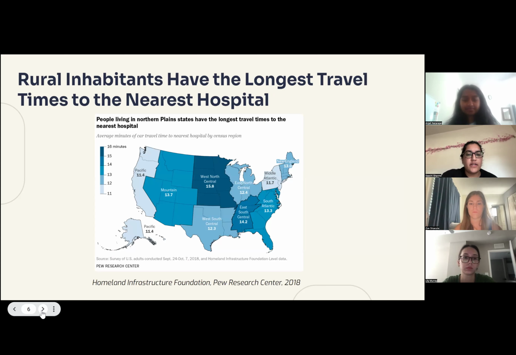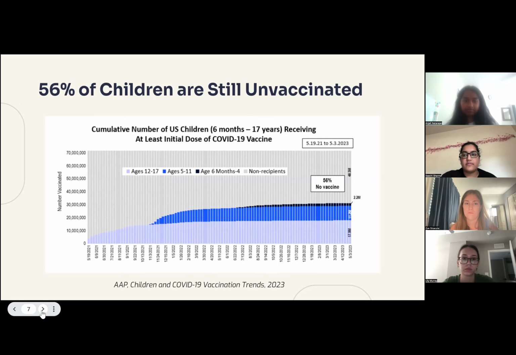So here is a map showing the average minutes of car travel time to the nearest hospital by census region. And as you can see, rural inhabitants, specifically people living in the northern plain states, have the longest travel times to the nearest hospital. So this is of concern because it shows that children who are living in these specific regions have unequal access to healthcare.